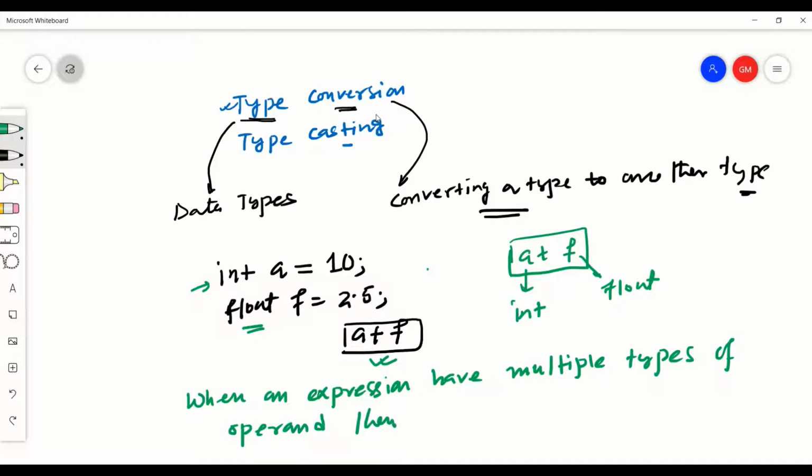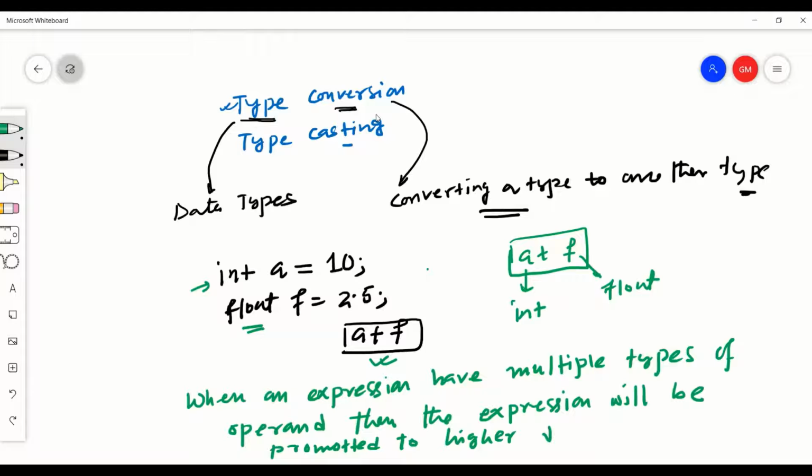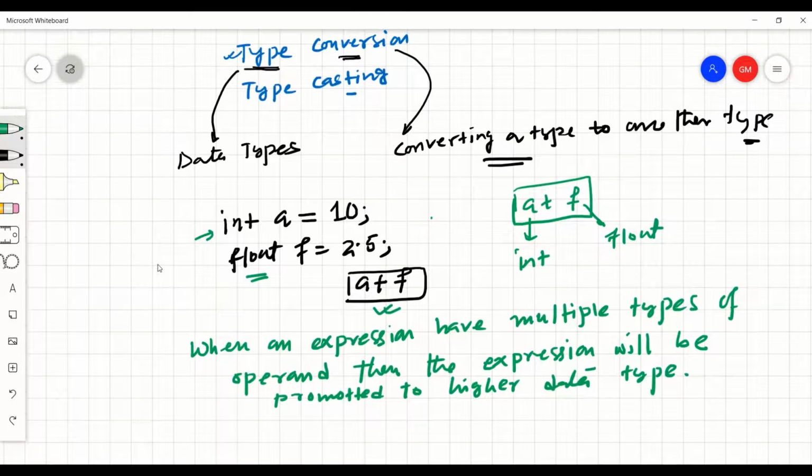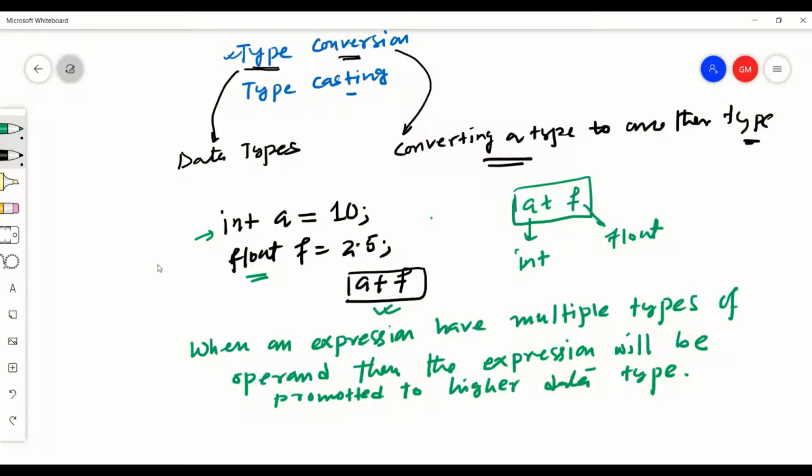then the expression will be promoted to higher data type. This is the meaning of actual type conversion. So look at this example again, a and f. Out of these two data types, float is the higher data type. Why? Because float has two parts.